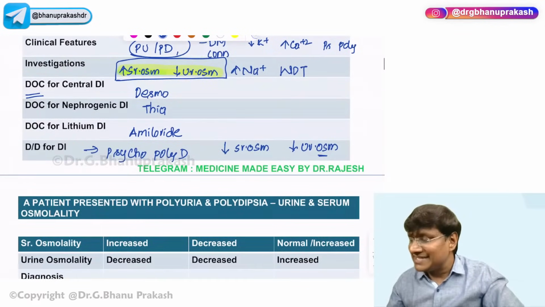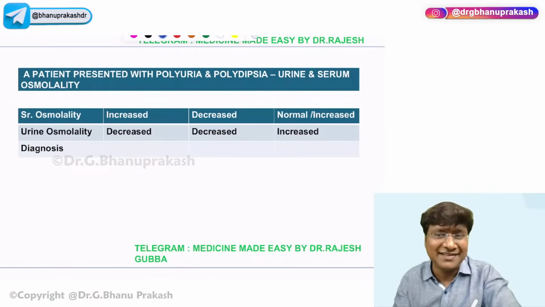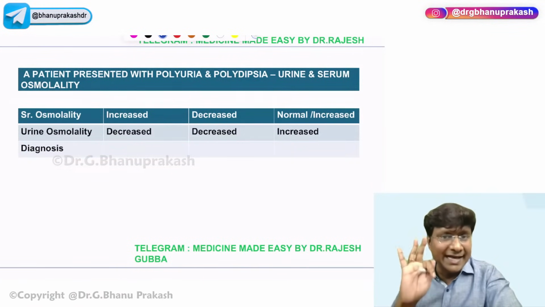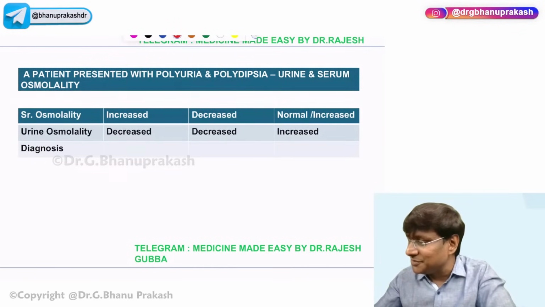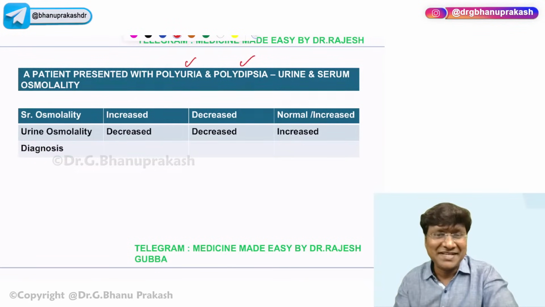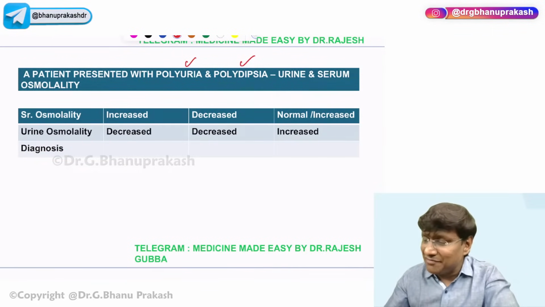Now I'll give you 3 important clinical scenarios. Please try to crack them. I have 3 patients, all presenting with polyuria as well as polydipsia. I tested the urine osmolality and serum osmolality.